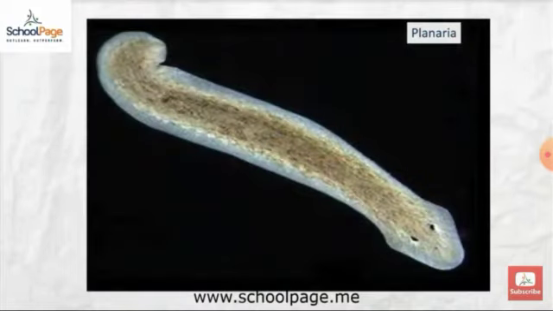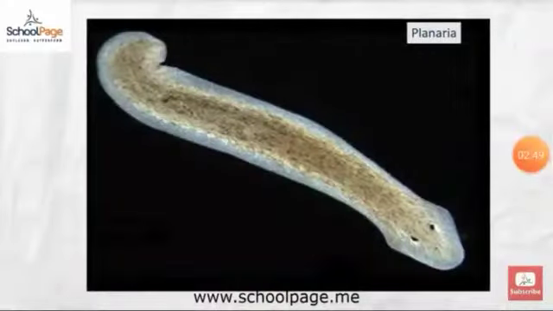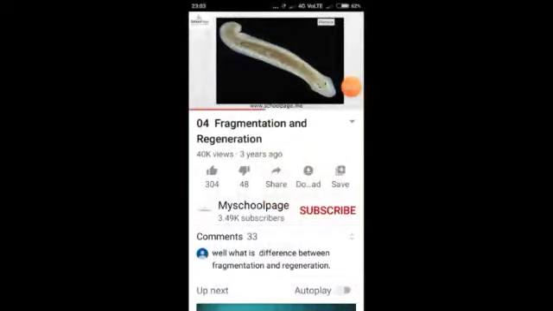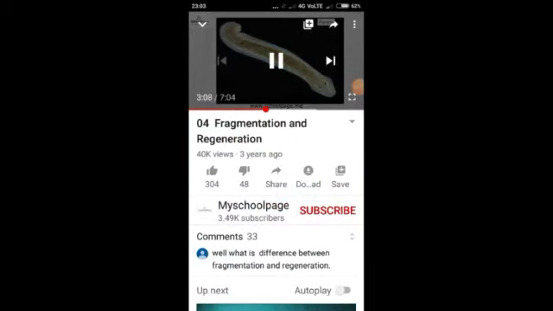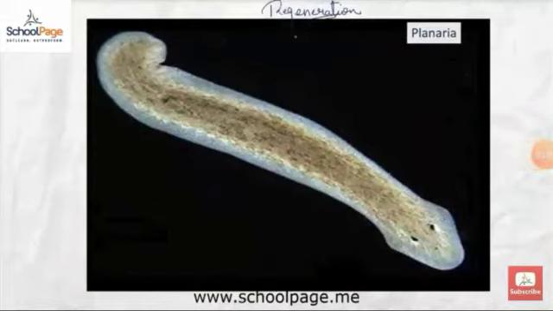These are multicellular organisms with an organ system level of organization, and you can see planaria in this picture. Planaria has a very special type of reproduction, which is regeneration. We are going to study stem cells in our next lesson of microbiology, but here in planaria we also observe stem cells, and because of that, total body regeneration is possible for a planaria.